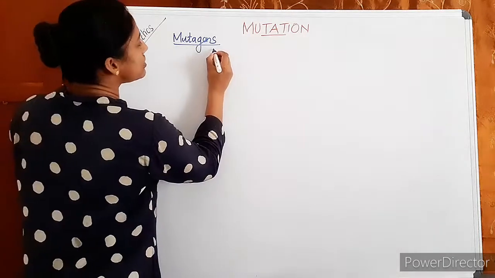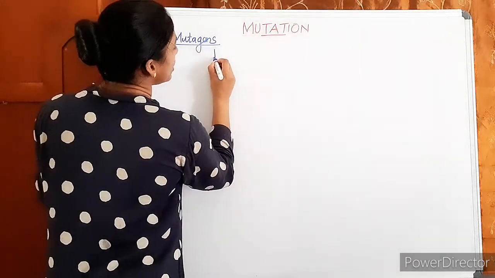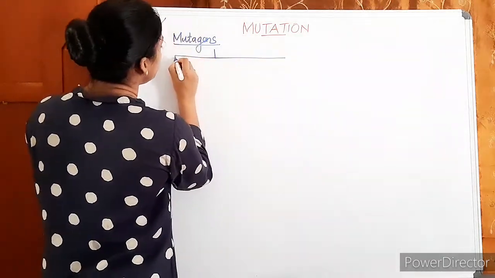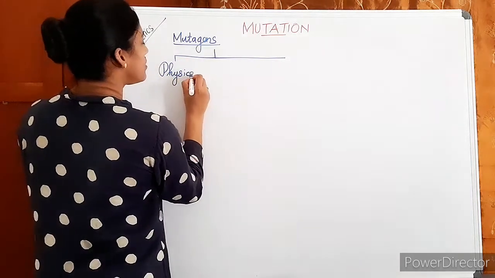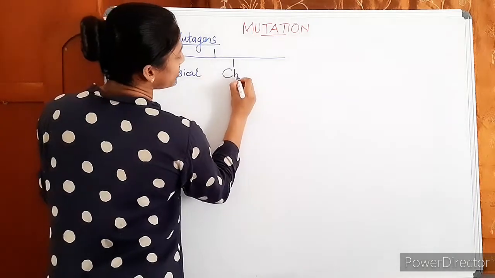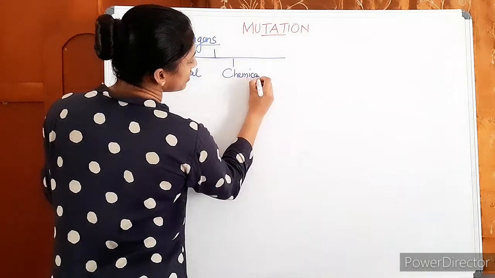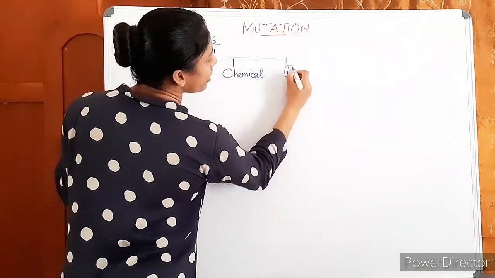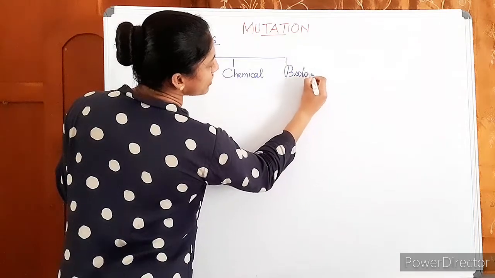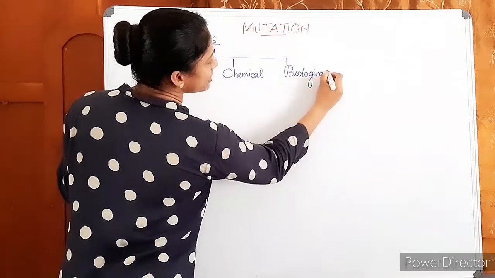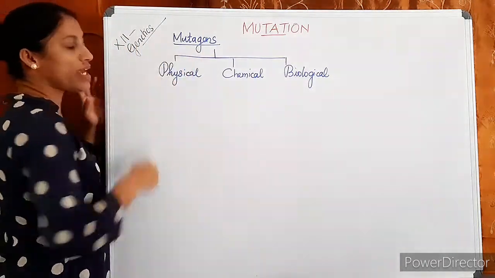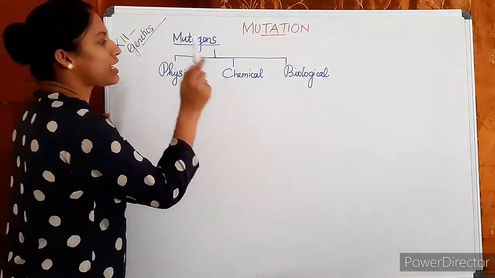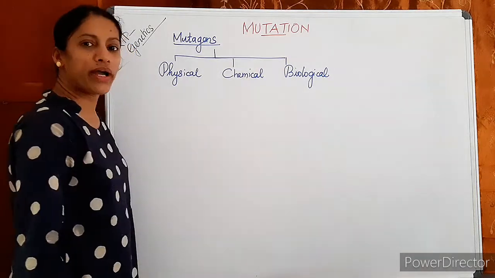These mutagens can be mainly three types: physical mutagens, chemical mutagens, and biological mutagens. So the mutagens can be physical, chemical or biological.